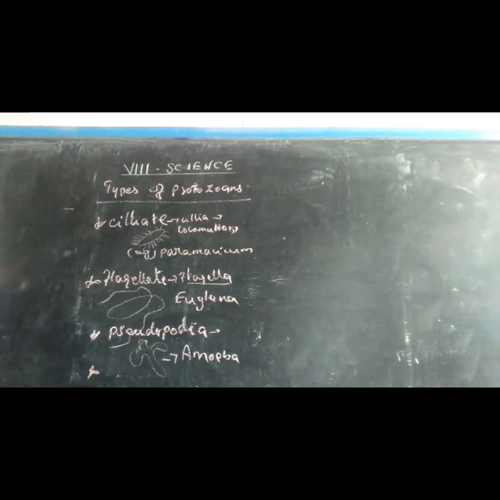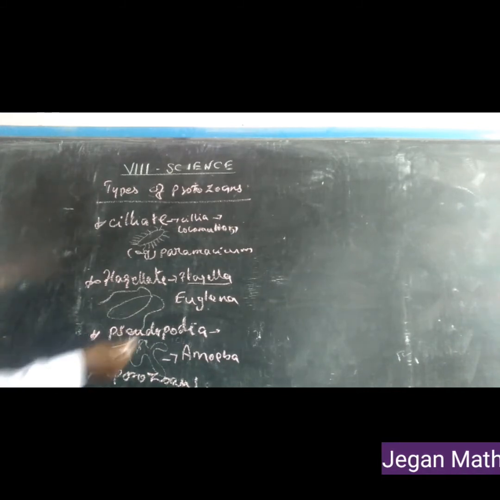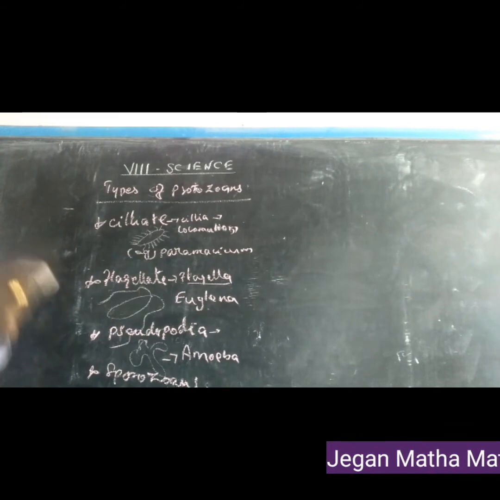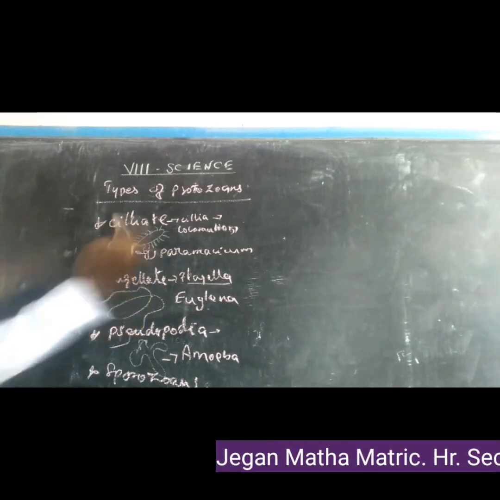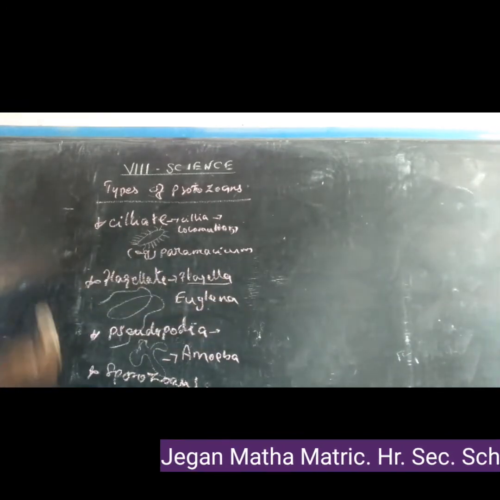The next one is sporozoan. It means parasite. What does parasite mean? A microorganism that obtains its food material from another living organism is called a parasite.